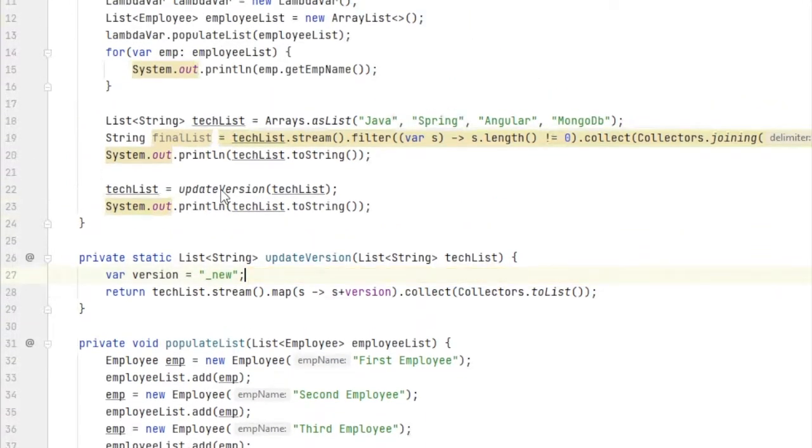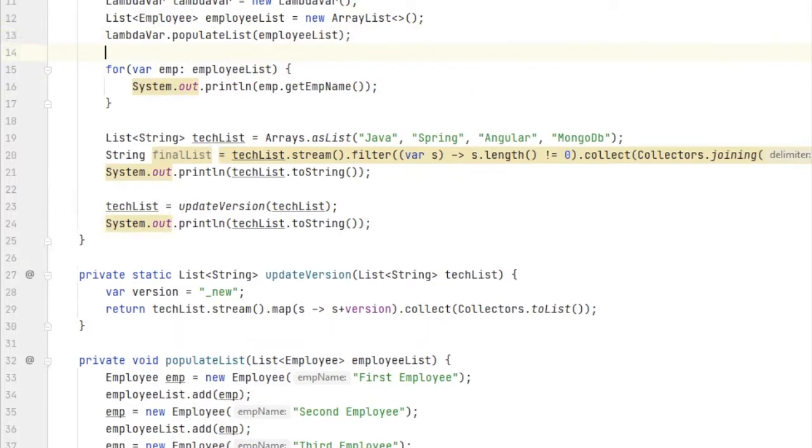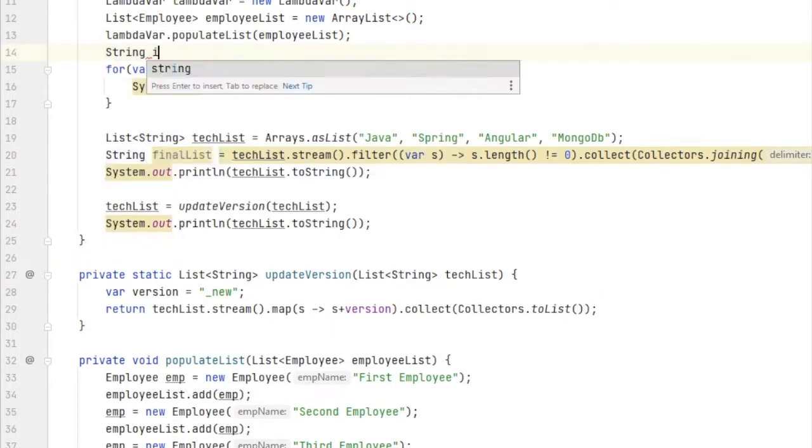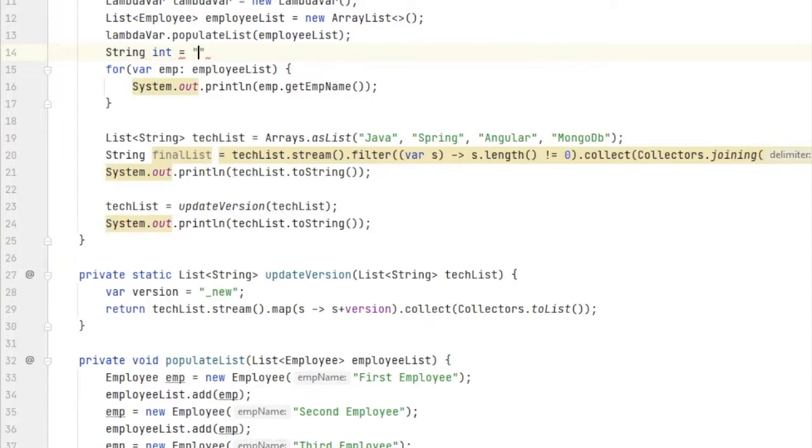One more thing before the guidelines is that var is not a keyword. Think of int, which is a keyword, so you cannot use int as a variable name. I cannot do String int equals sample, because int is already a keyword, and Java does not allow it as a variable or reference name.